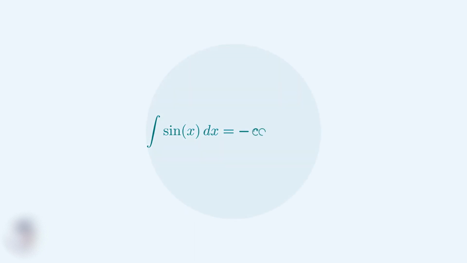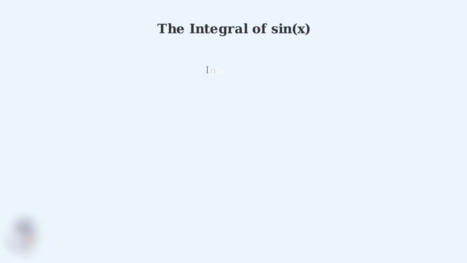What if I told you that integrating sine of x gives you negative cosine of x? This fundamental relationship unlocks countless applications in physics and engineering. Integration is the reverse process of differentiation. When we integrate a function, we're finding the original function, whose derivative gives us what we started with.